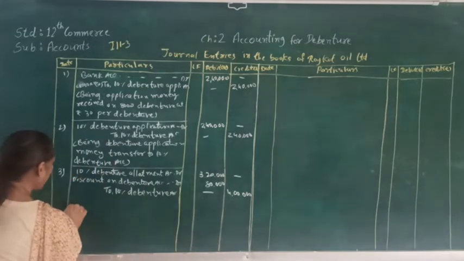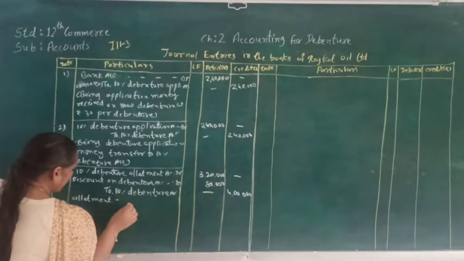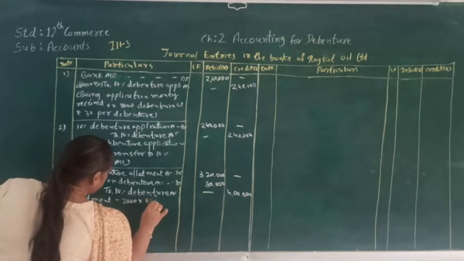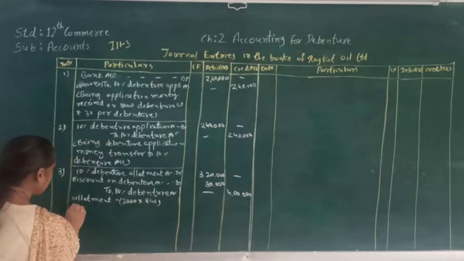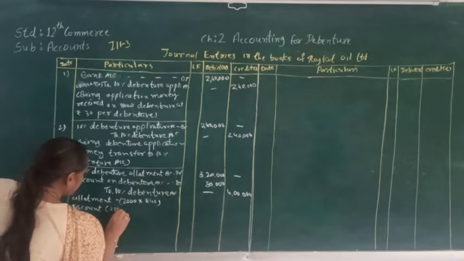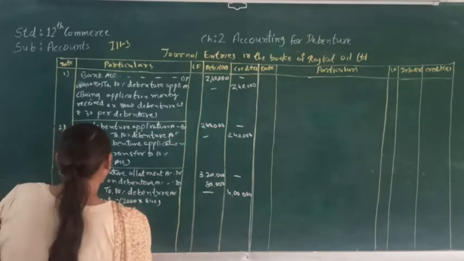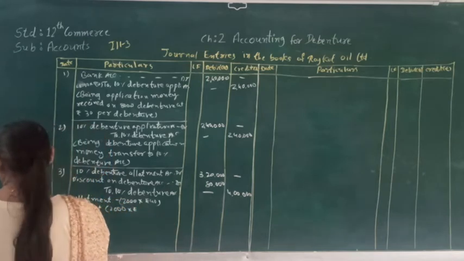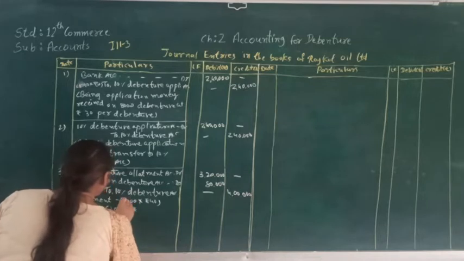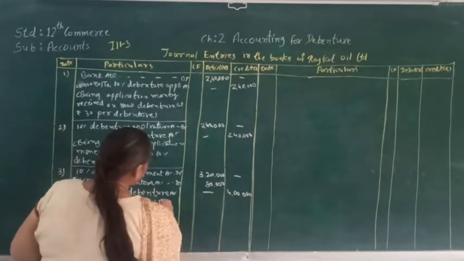So here the allotment amount will be 8,000 debentures at rupees 40, and the discount amount will be 8,000 debentures at rupees 10. So that will be 80,000 rupees.